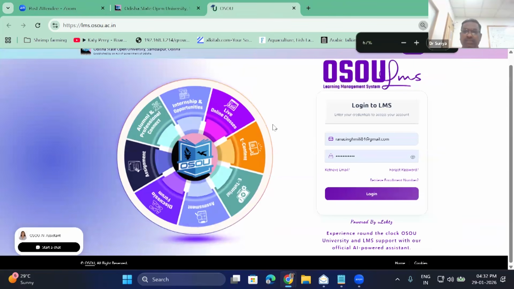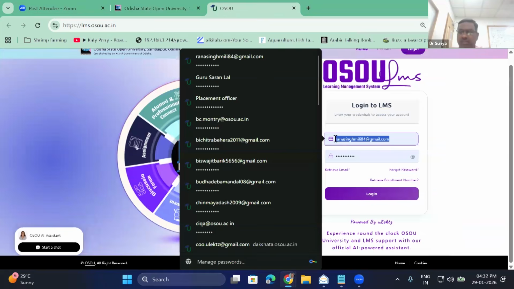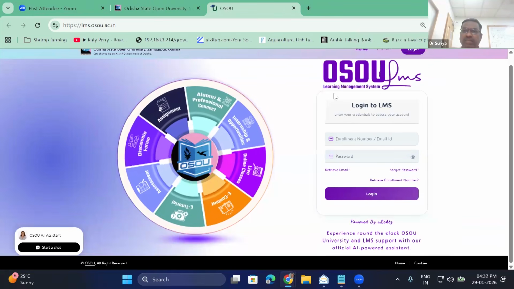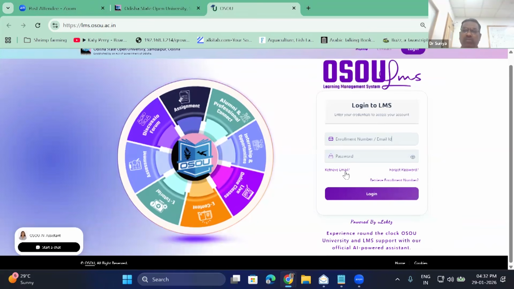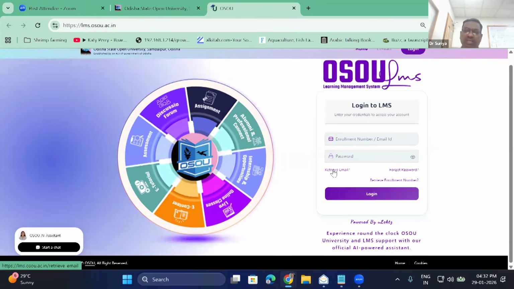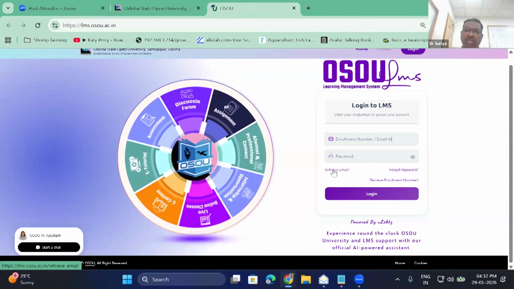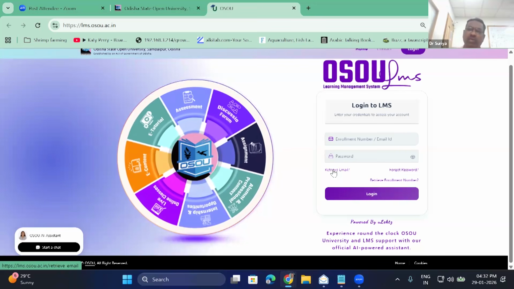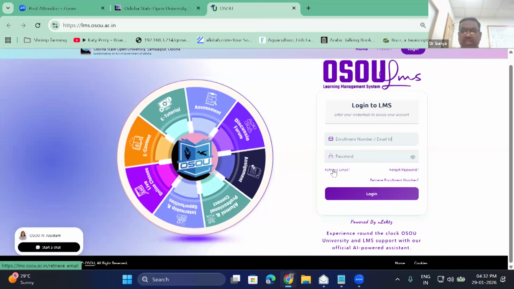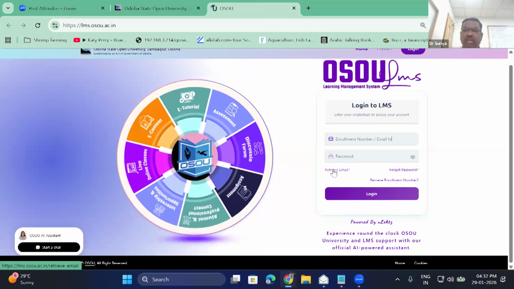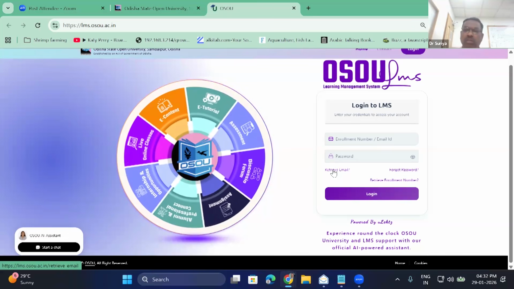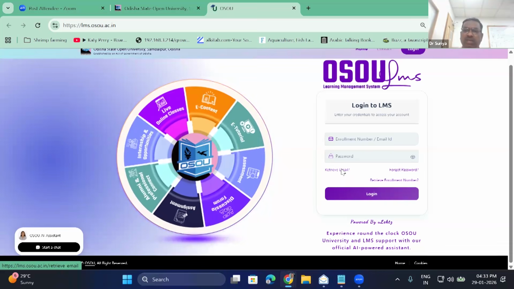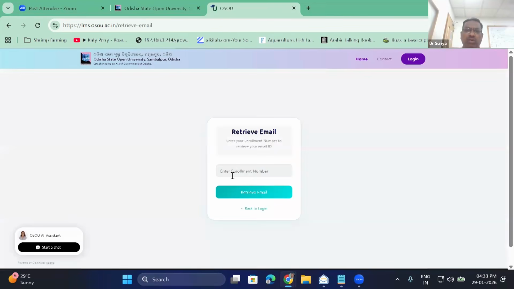The screen you can see here. I'll just delete the earlier details so that it is visible. In this OSOU-LMS management system, you have options. If you have forgotten the email, or if your email ID was typed wrong in the student portal, or you might have changed the email in the student portal but that will not be reflected here, what you have to do is click here to retrieve your email. There is a button called retrieve email. If you click, it will go like this.